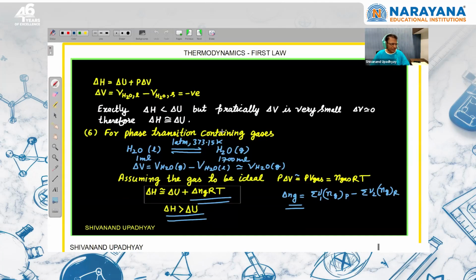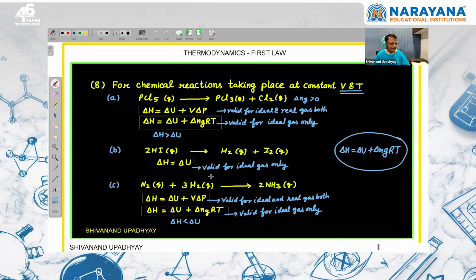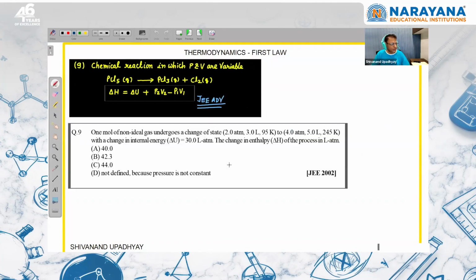So again, the same concept I have explained. Let us go directly to the question. So the first question of JEE Advanced, देखो इसमें 3-4 बार question JEE Advanced में पूछेंगे. They are very simple questions. 1 mole of non-ideal gas undergoes a change in state from this to this, right? Where pressure, volume, temperature, all things are changing. The change in internal energy is given. What is the change in enthalpy?